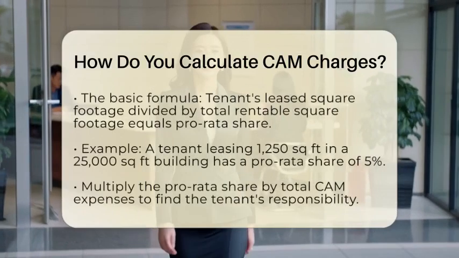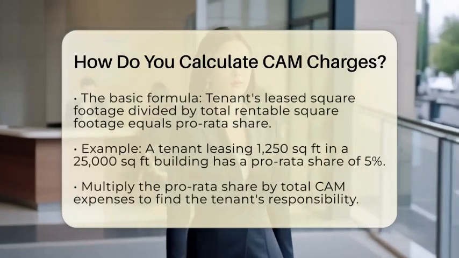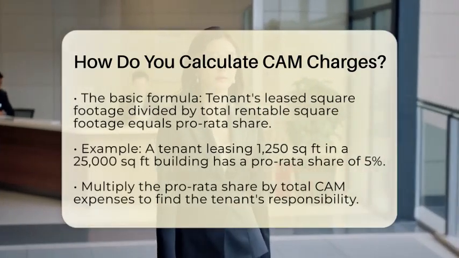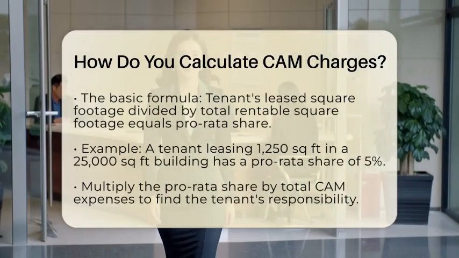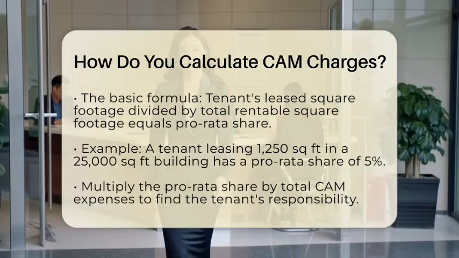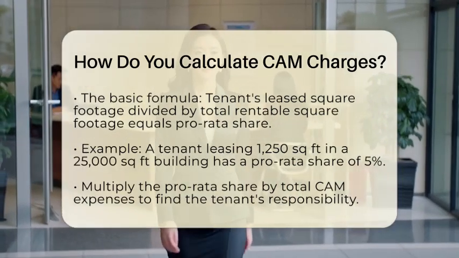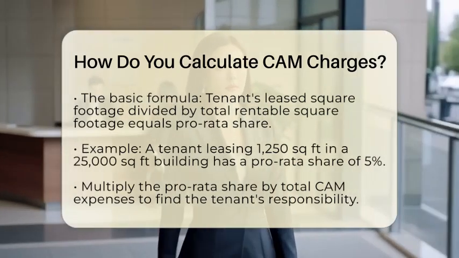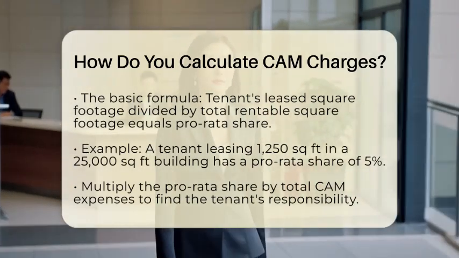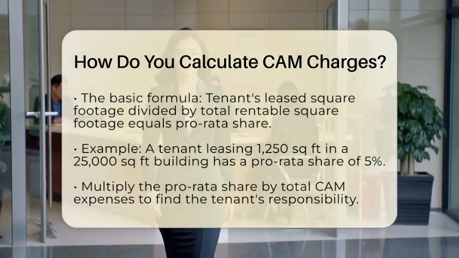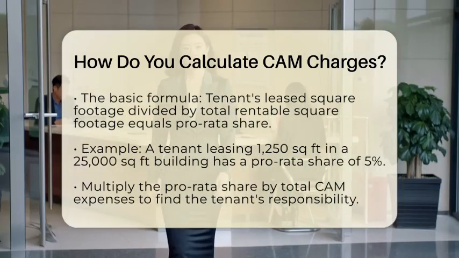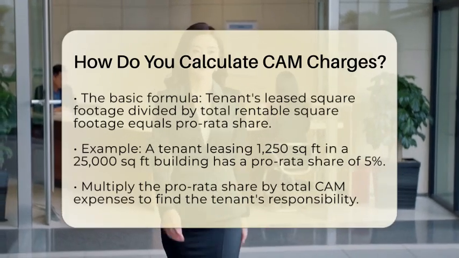The basic formula is simple. You take the tenant's leased square footage and divide it by the total rentable square footage of the property. This gives you the tenant's pro-rata share. For example, if a tenant leases 1,250 square feet in a building with 25,000 square feet of total rentable space, you would calculate it like this. 1,250 divided by 25,000 equals 0.05, or 5%.